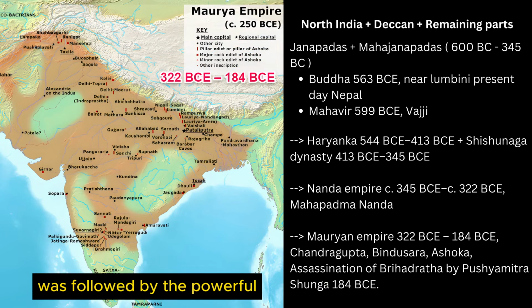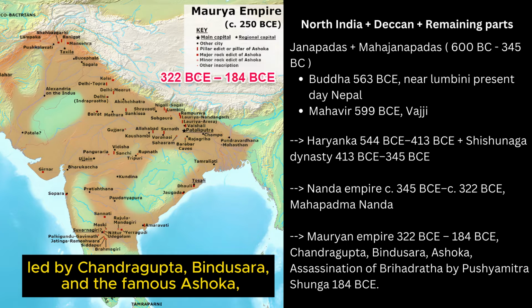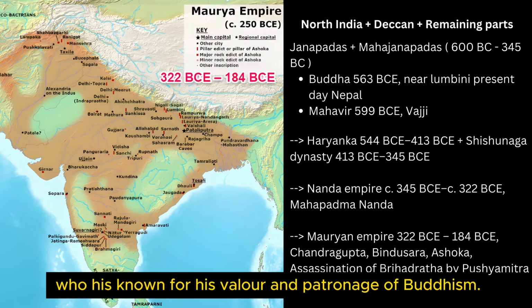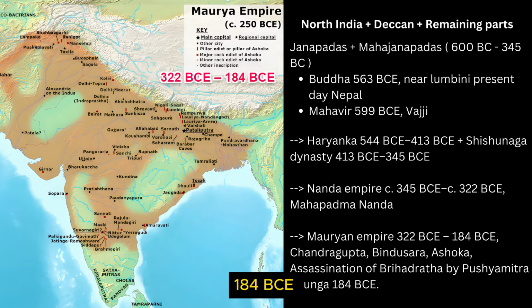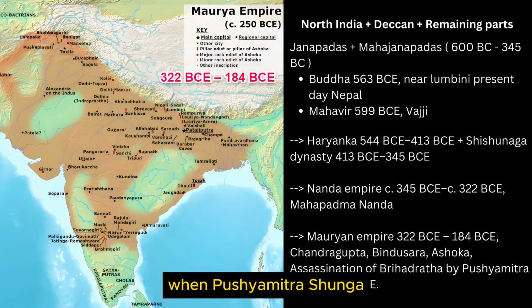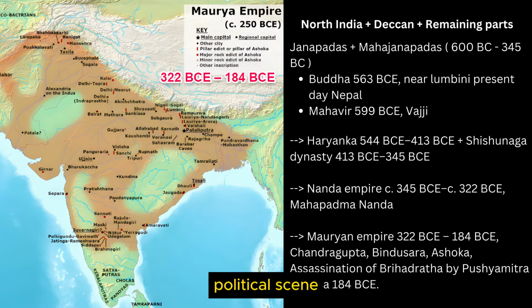The Nanda Empire was followed by the powerful Mauryan Empire led by Chandragupta, Bindusara and the famous Ashoka, who is known for his valor and patronage of Buddhism. However, the Mauryan Empire came to an end in 184 BCE when Pushyamitra Shunga took charge after the assassination of Brihadratha, marking a change in the political scene.